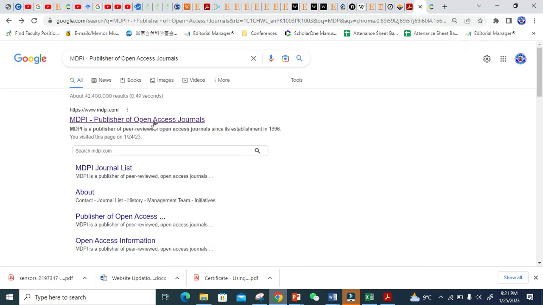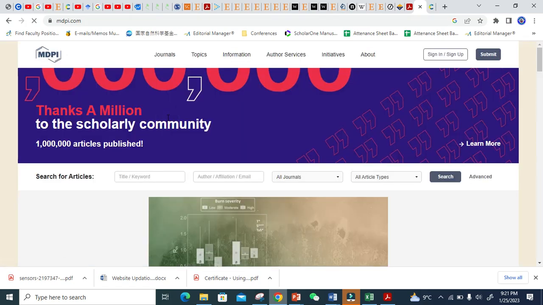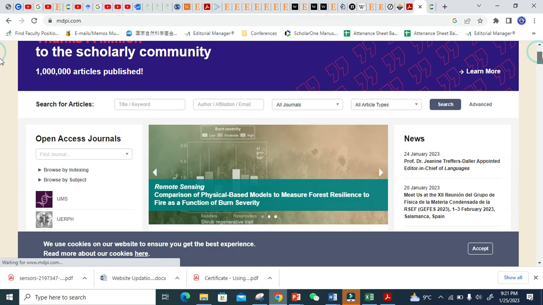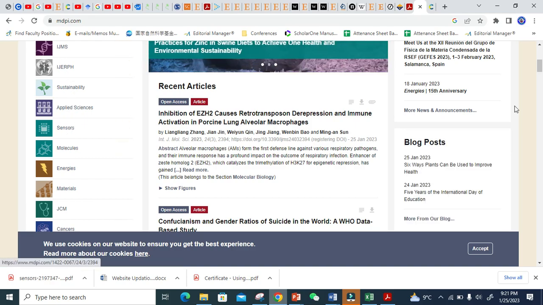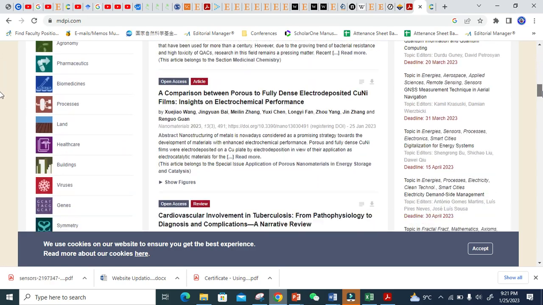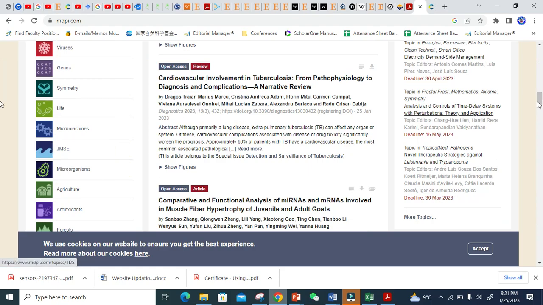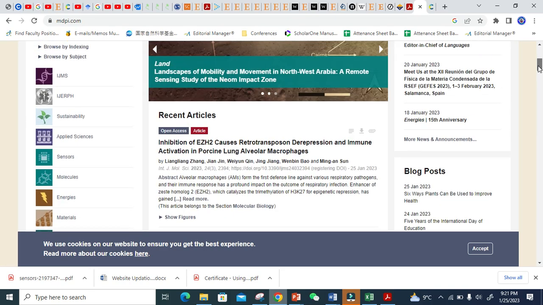Similarly, let's go to MDPI. You see MDPI, publisher of open access journals. Let me click. Here are a lot of journals in MDPI. If you come here, a lot of journals: Sustainability, Applied Sciences, Sensors, Molecules, you cannot even count. You see here, all these are basically open access journals.